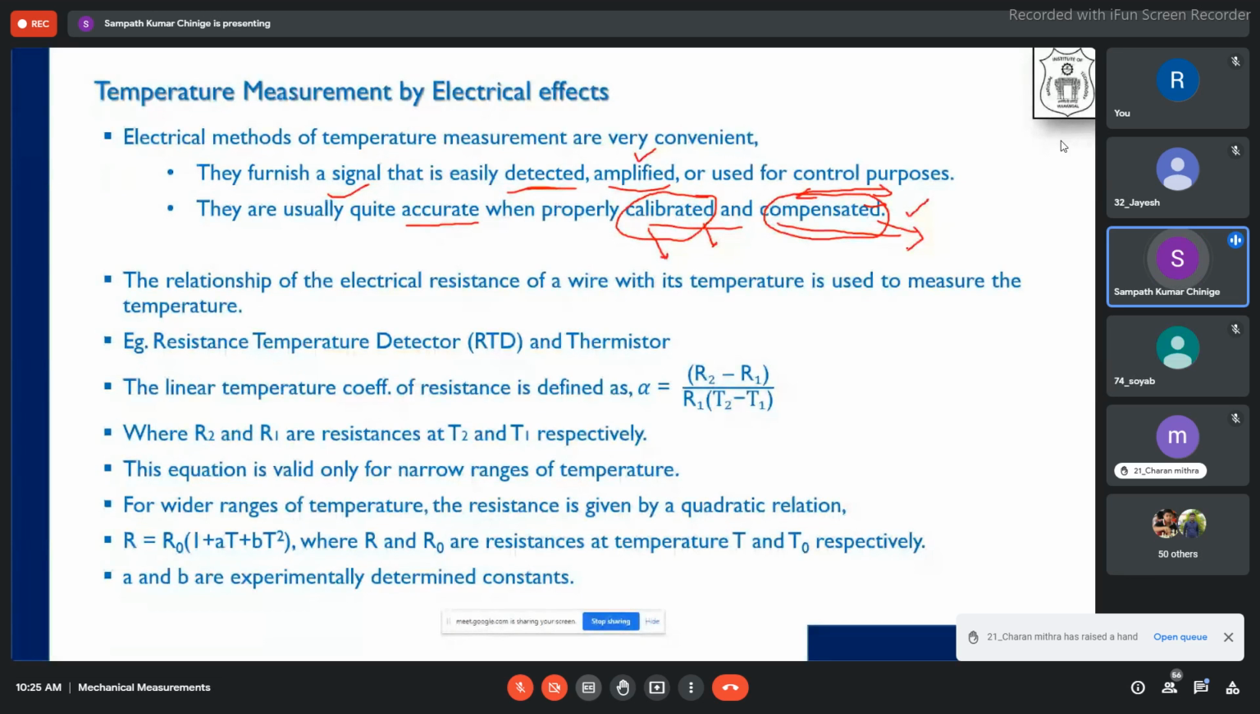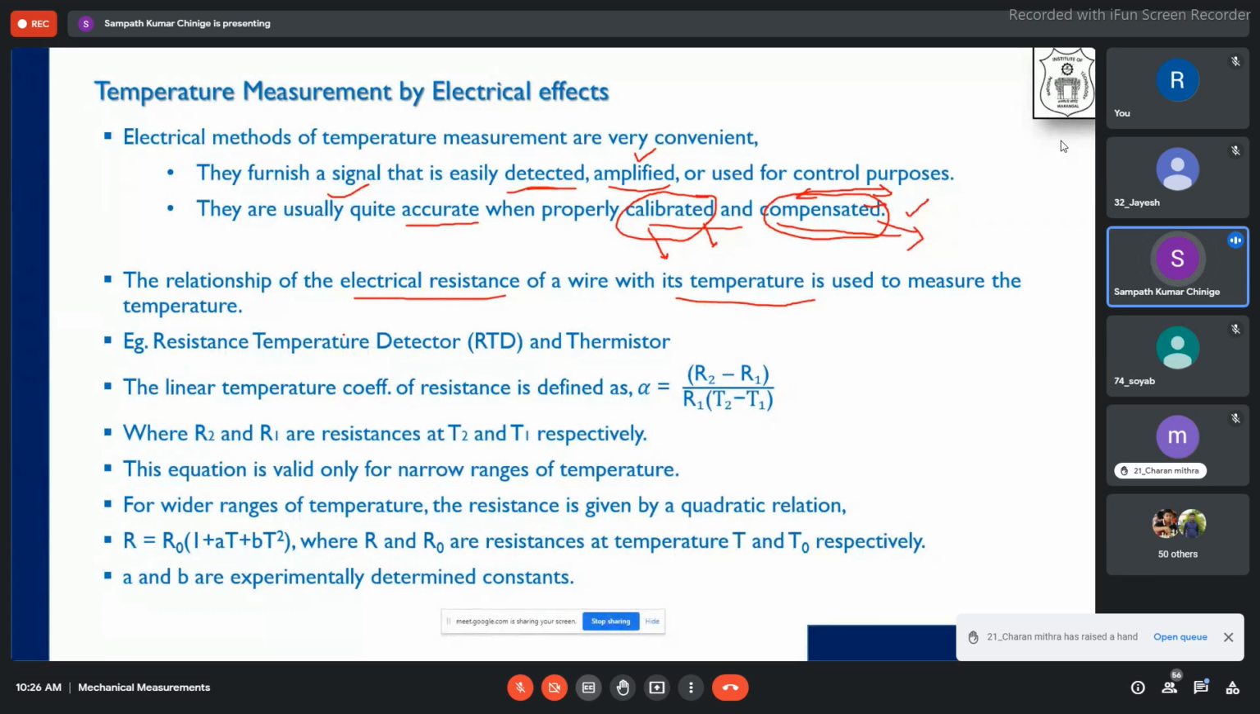Sometimes an inversely proportional relationship is also there with some materials, but mostly, in general, the materials that we see have a direct relationship between temperature and resistance. So, based on the electrical relation between the electrical resistance of a wire and its temperature, the instruments that we use for temperature measurement are of two types.